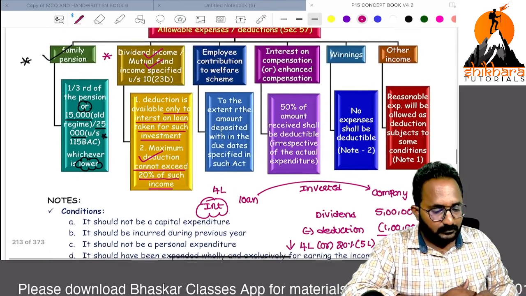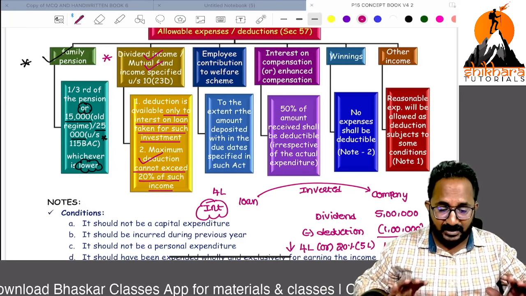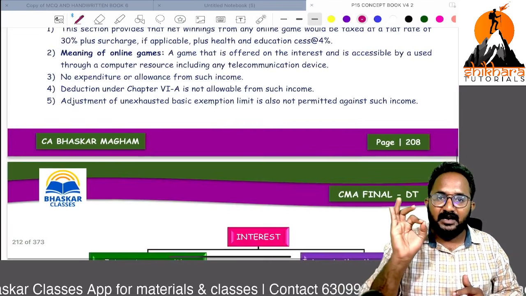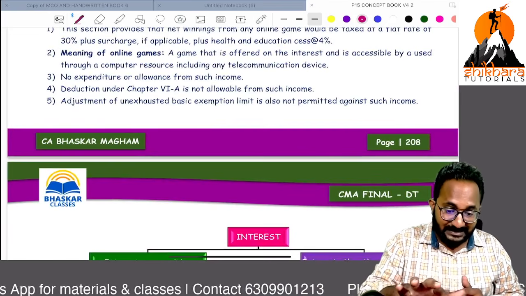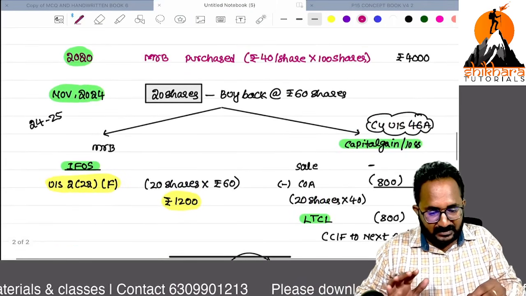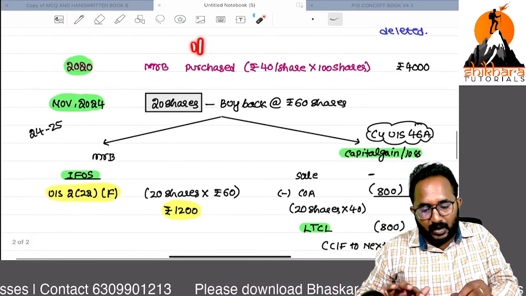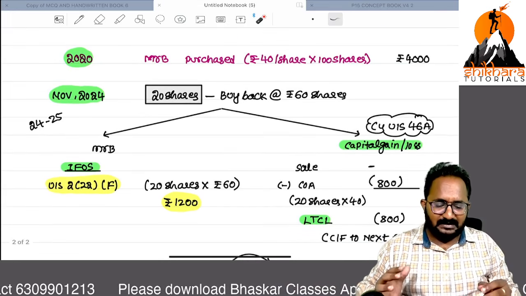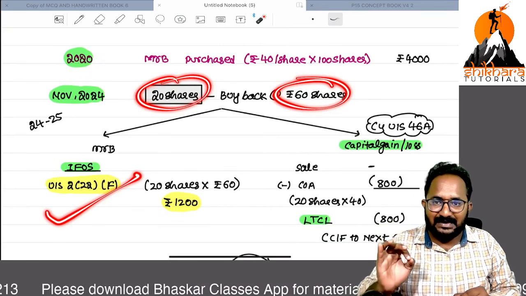Next, this point you should remember in income from other sources, around 15 minutes of discussion. Definitely I'm expecting one MCQ from this. Deemed dividend: a new section was introduced, sub-section 22 clause F. But why was this new section introduced? Because of the buyback amendment. What is the date we have to remember? 1/10/2024. Students are thinking, sir, whatever amount is received at the time of buyback isn't taxable under the head income from other sources.